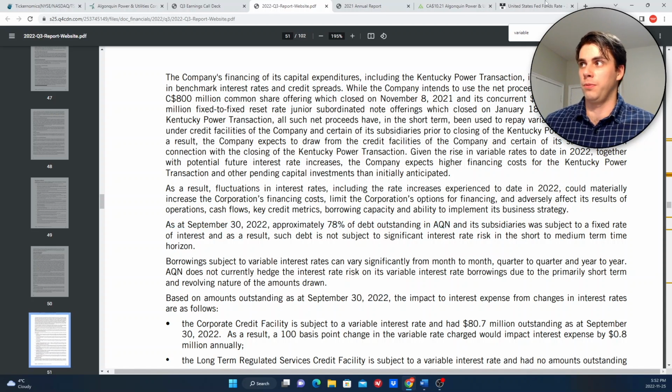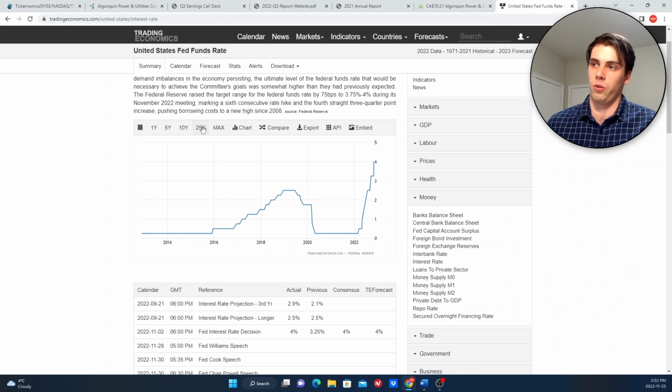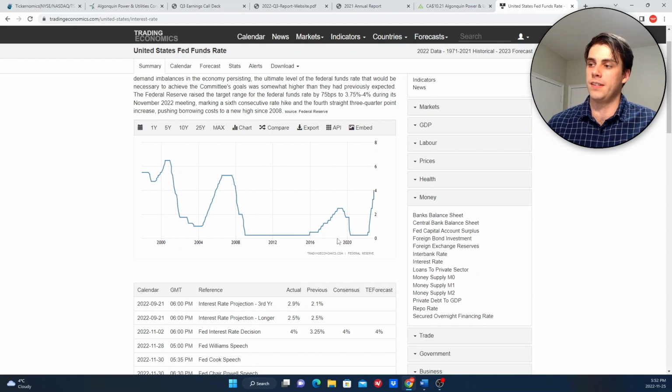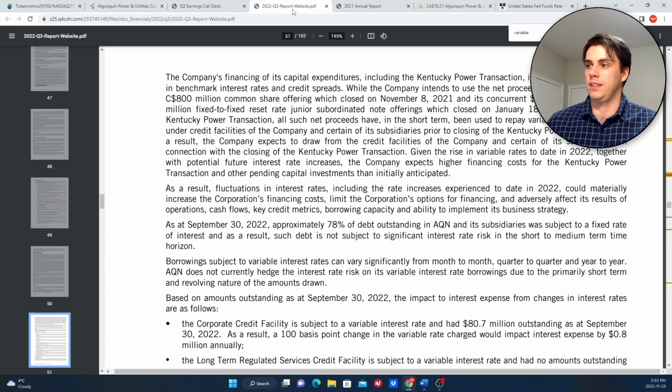So that's good because, as we've seen, interest rates have been historically low for quite some time. So they've been raising debt in this area of the cycle and they've locked in those fixed rates, so they don't really have to worry as much about rising interest costs. However, not all of their debt is. Like they said, 78% is, but that means 22% is subject to variable interest rate debt.